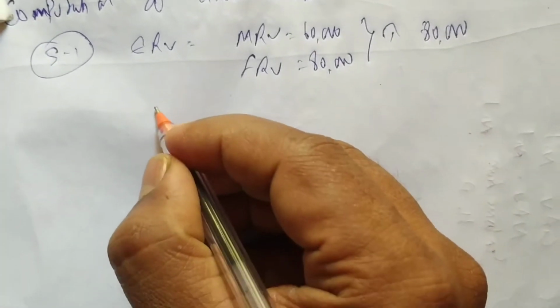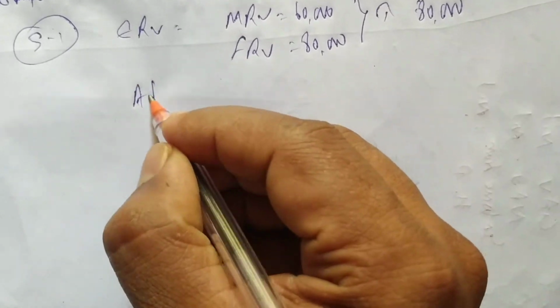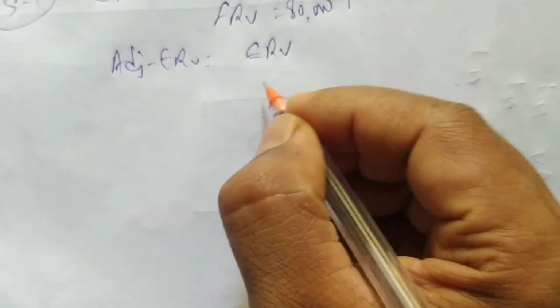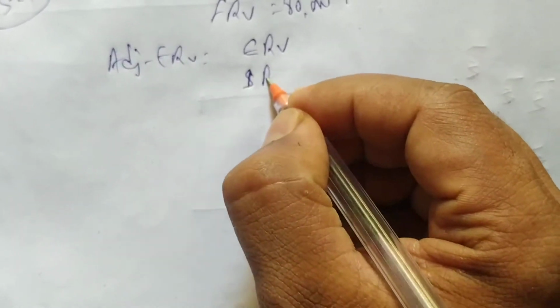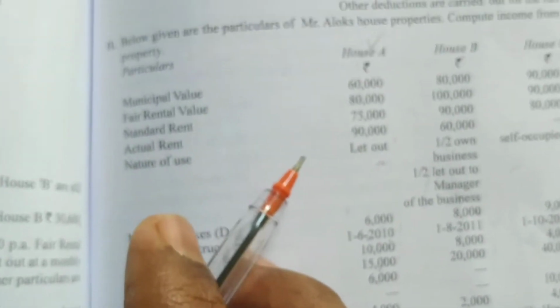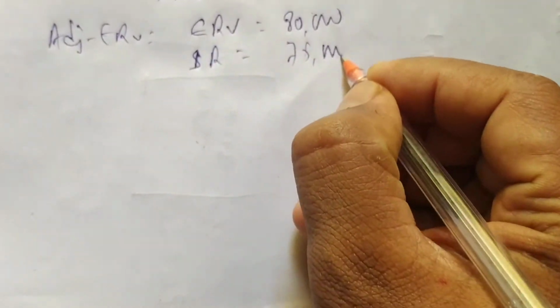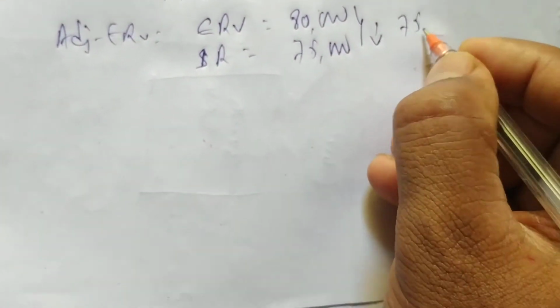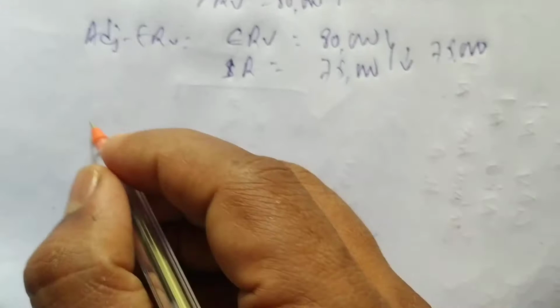Next is adjusted ERV. How to do adjusted ERV? ERV or standard rent, whichever is lower. So this is 80. Standard rent is how much? 75,000. So lower is 75,000. Next is GAV. How to find GAV?